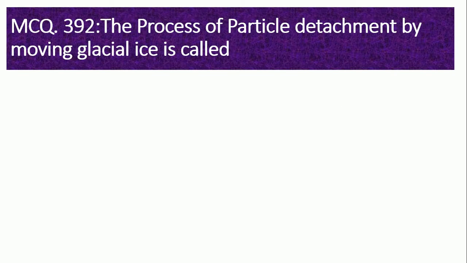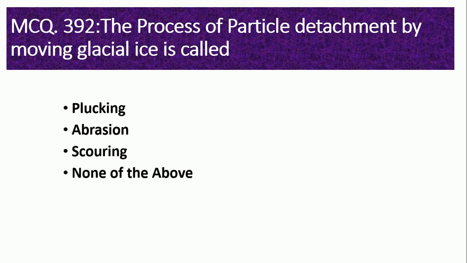MCQ number 392. The process of particle detachment by moving glacial ice is called plucking, abrasion, scouring, none of the above. So the right option is option number 1, plucking.